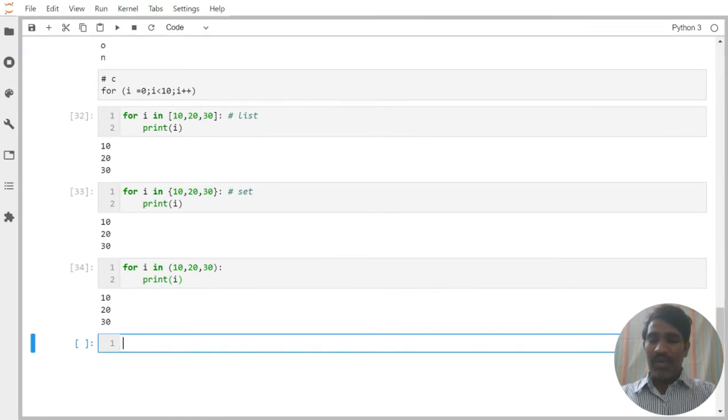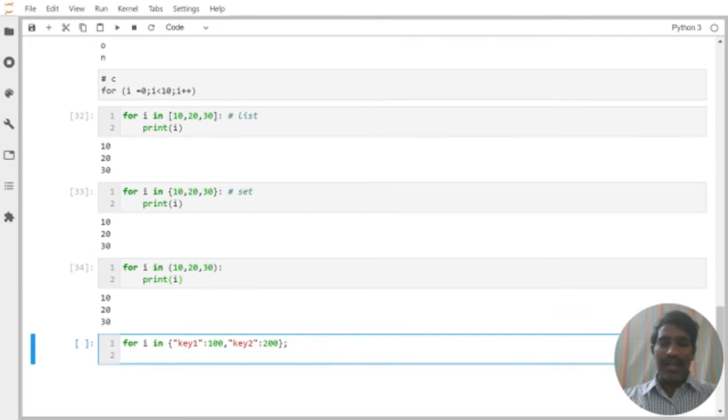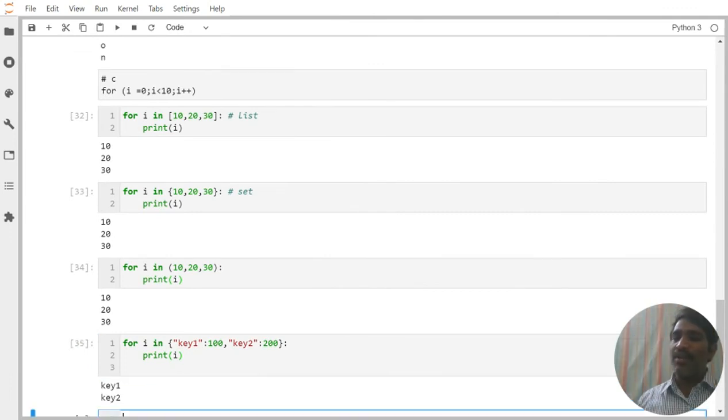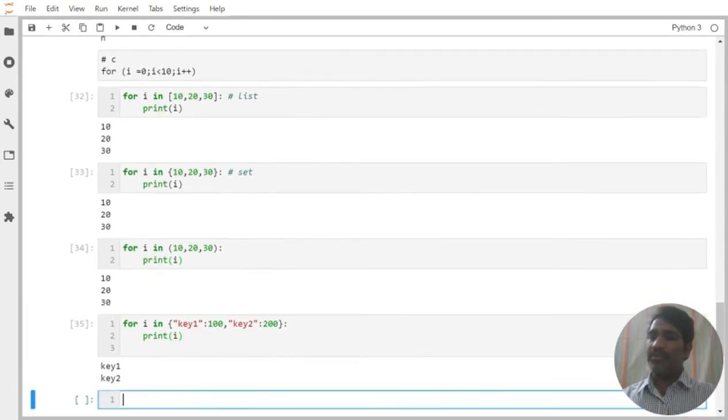Now even if you want to go for a dictionary, we write for i in dictionary. Two things are there here: one is called the key and the relevant value. The problem is, if I go for i, what will be taken here? Will the key be printed for you or the value? Directly if I take i, what you are getting is key 1, key 2. That means keys are coming one by one.